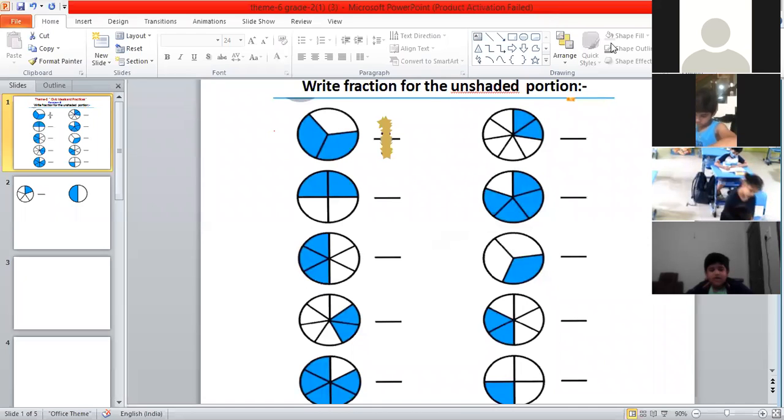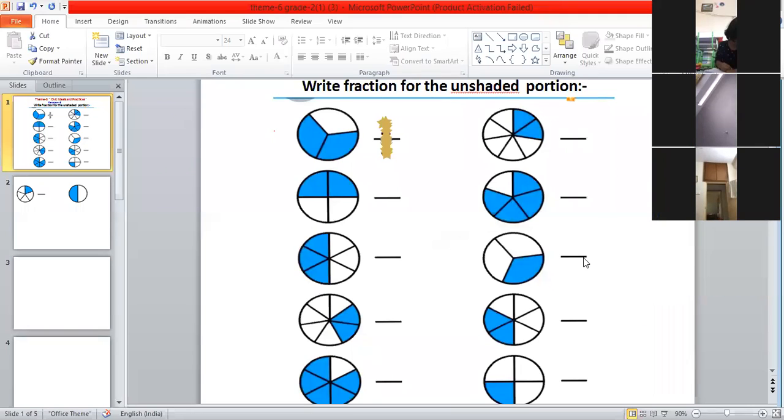Not filled with color. Shaded means filled with color. Very good. Thank you, Sairash. Very good. Anyone else? Is there anyone else who can tell me what do you mean by shaded part and what do you mean by unshaded part?